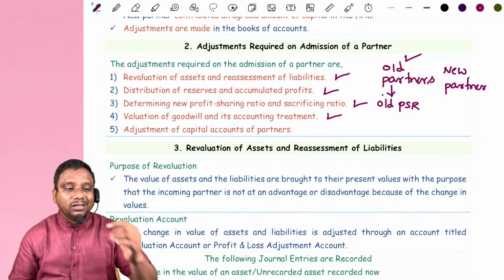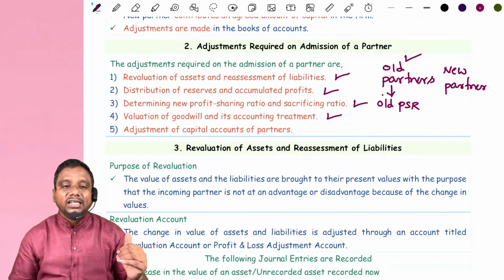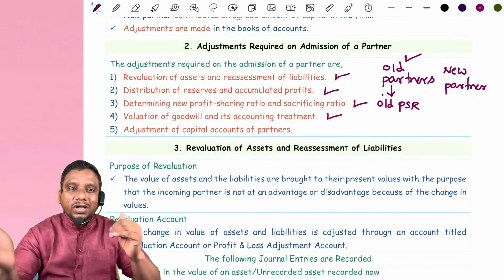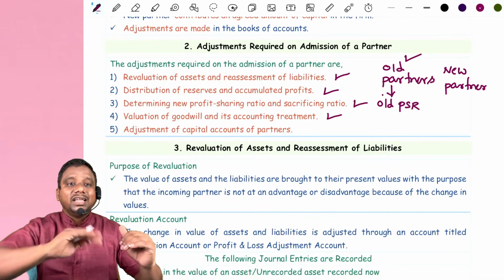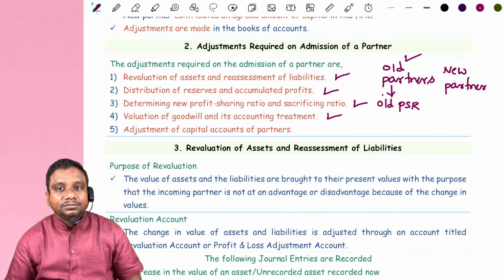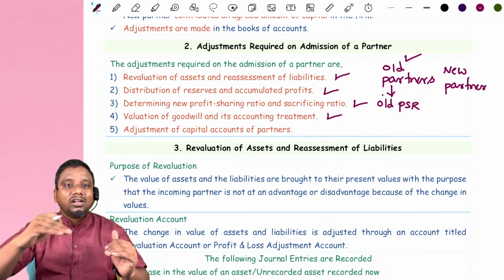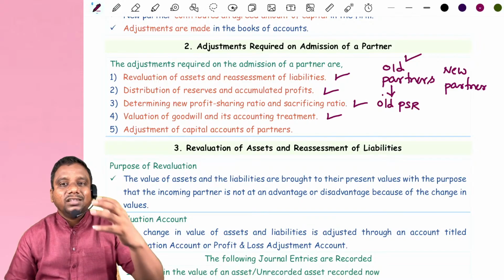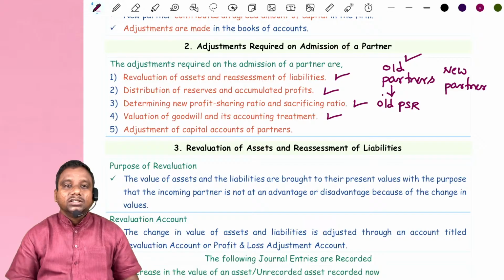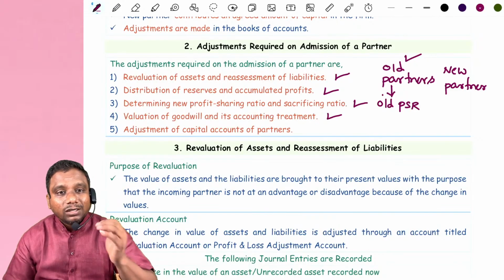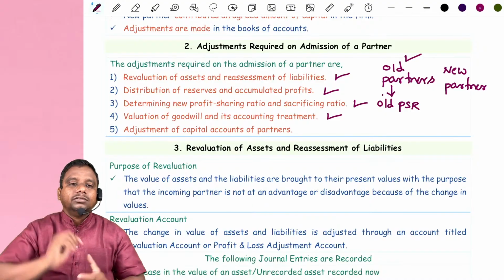Before admission of partner, these partners did business, they got name and fame in the society. Now a new partner is coming into business, which means he also enjoys that name and fame. By using this name and fame, the business gets more profits, and this new partner also enjoys a share in the profits. Now what we do is, at the time of admission of a partner, we also value the goodwill of the business.